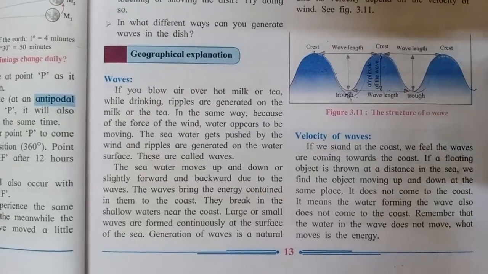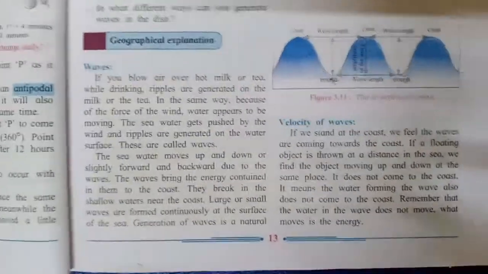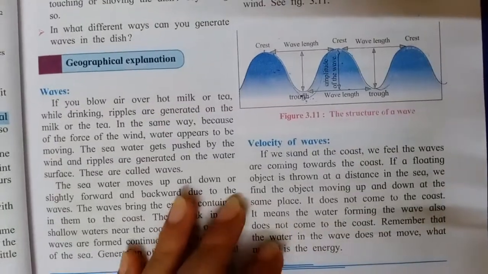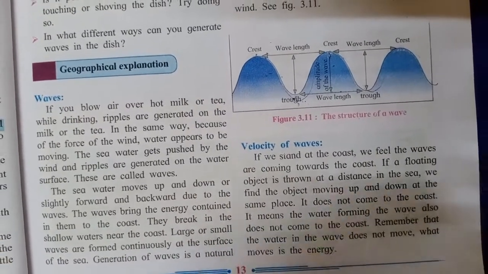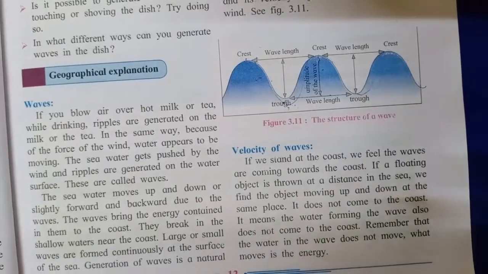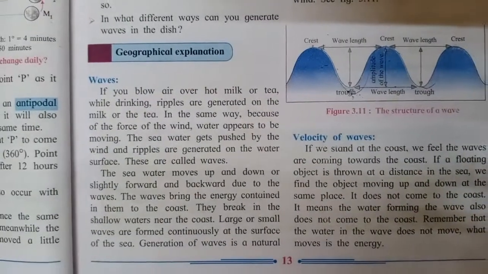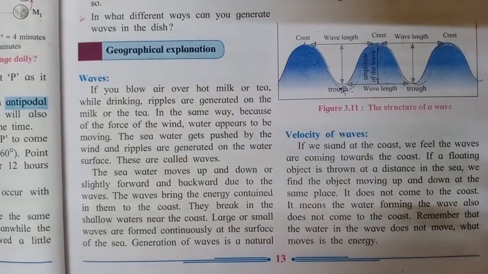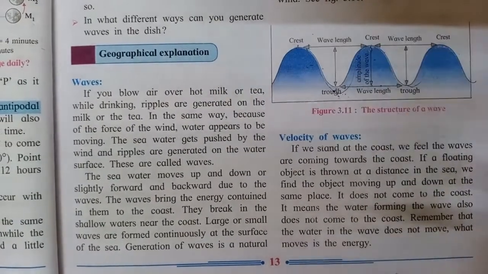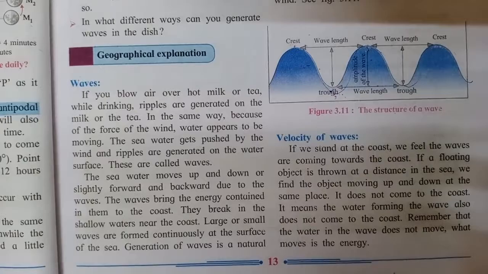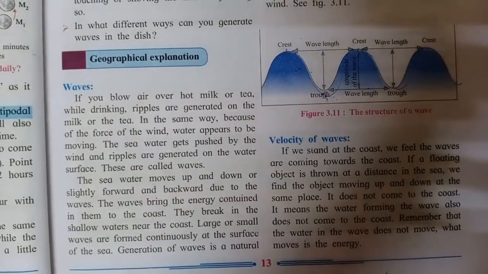What moves is the energy. So the water in the wave is not moving. The movement is being done by the energy or the force which is applied on this water, that looks like it is moving, and because of this we feel that the water is moving.